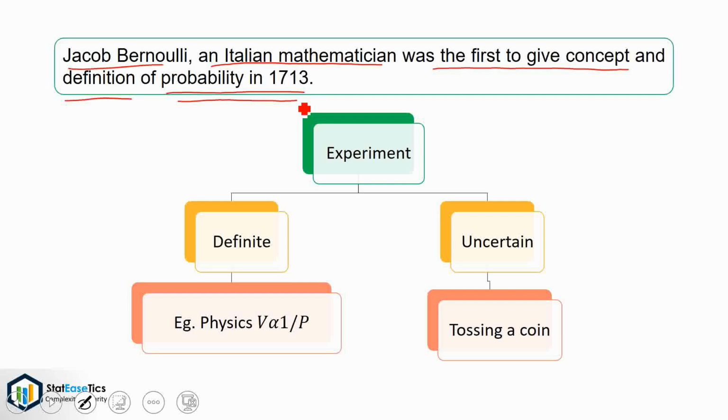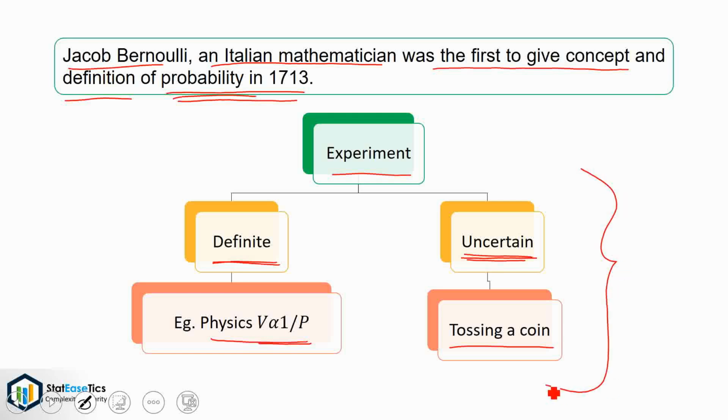Let's begin with understanding experiment. Experiment can be definite or uncertain. The example of definite experiment is, for example, in physics, volume is inversely proportional to pressure. The example for uncertain experiment is tossing a coin. The probability is associated with uncertainties. Hence, the uncertain experiment will take us on the journey of probability.